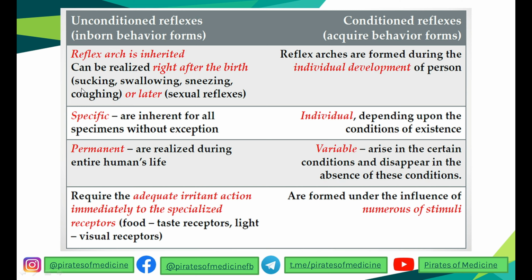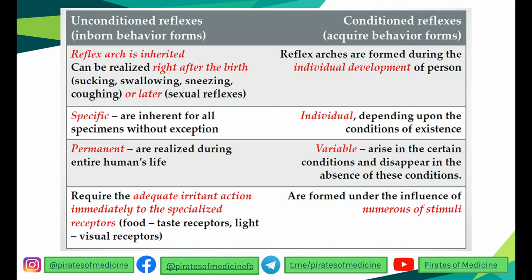For example, reflexes like sucking, swallowing, sneezing, coughing, or even when you go into a dark room, your pupils dilate so that you can see more light. All these reflexes are present in a baby. You can learn it this way: the reflexes present in a baby when the baby is born are called unconditioned reflexes, but the reflexes that you acquire through your lifetime are called conditioned reflexes. For example, you get nervous for an exam or an interview, your mouth dries up, your pupils constrict. All those reflexes are acquired through your lifetime. They are not present in a baby.